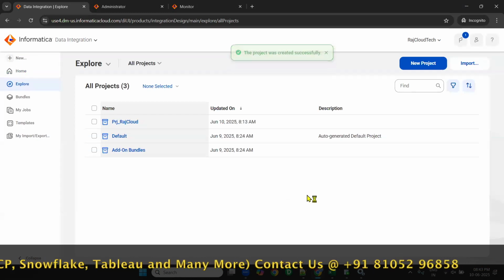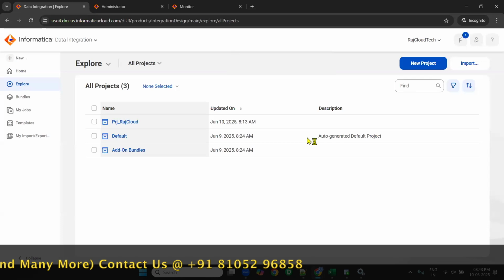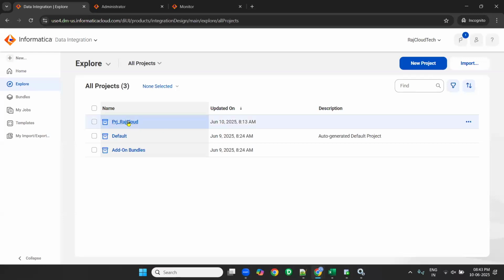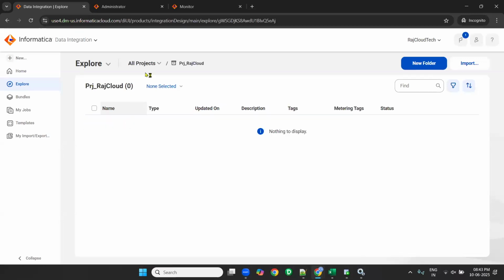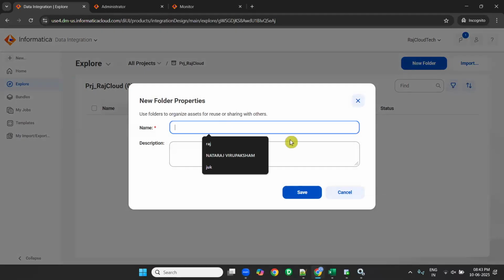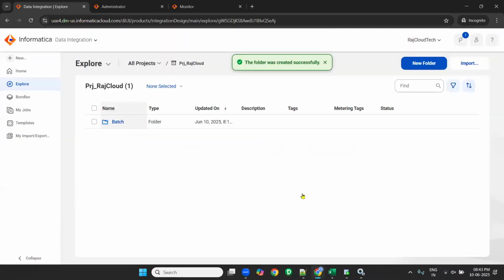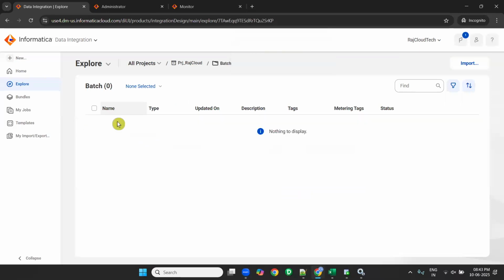Once you create a project, enter into the project. We create a project only one time. Once you create the project, go inside the project. So now we are in Explore, All Projects, PRJ Raj Cloud. Now create a folder. Click on new folder. I'm giving a name called batch. Now go inside the batch. Here we need to create the mapping.